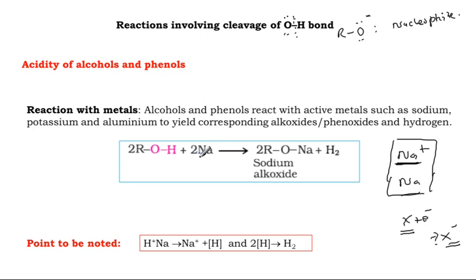So listen, here electron exchange and reaction cleavage occur. We can discuss the same reaction the other way also.